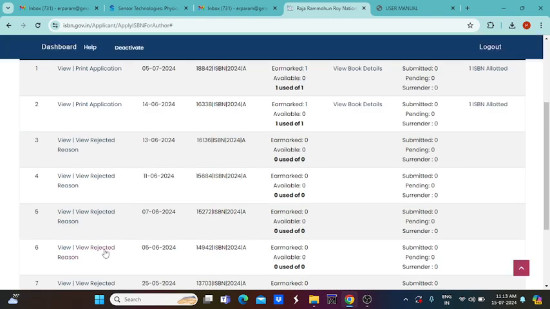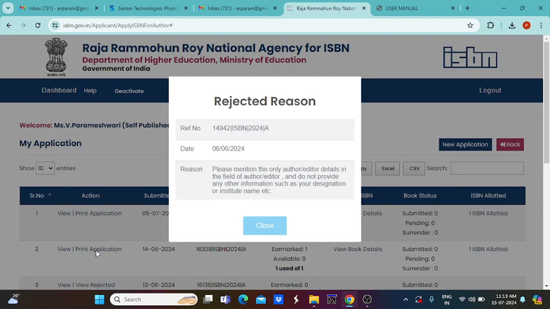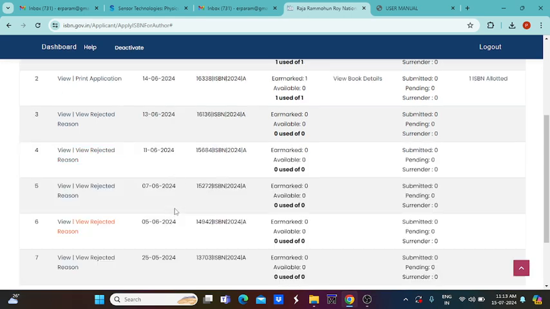Similarly, for some other reason, the reason is mentioned. For what reason that particular ISBN application is rejected, everything is mentioned here also. So we should not put any other institution detail or designation detail near the author field. Because of this reason, 3 times it was rejected. That rejected reason is also available here.